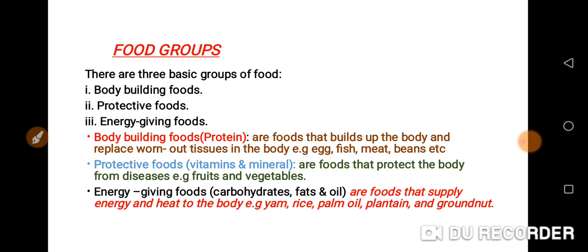Then the protective foods, they are from vitamins and minerals. These are the food that protect the body from diseases. These are fruits and vegetables. Then the energy giving foods, these are carbohydrates, fat and oil. They are the food that supply energy and heat to the body, like yam, rice, palm oil, plantain, groundnut. So these are the 3 food groups: bodybuilding foods, protective foods, energy giving foods.